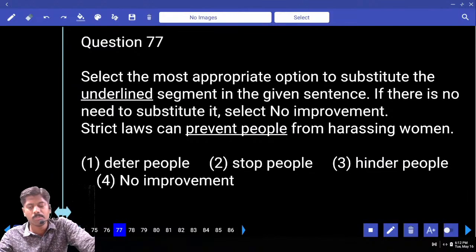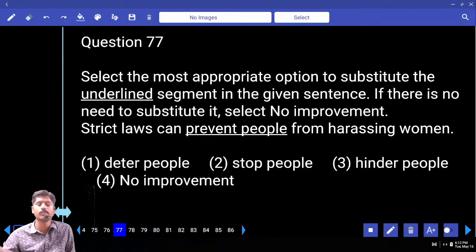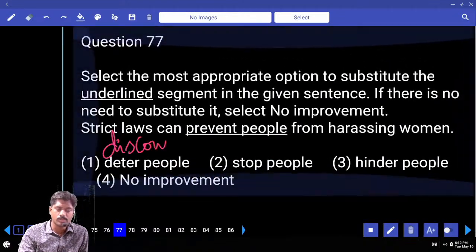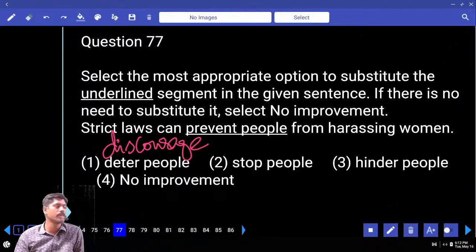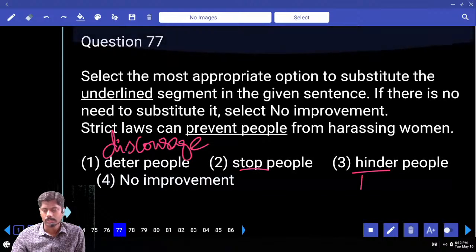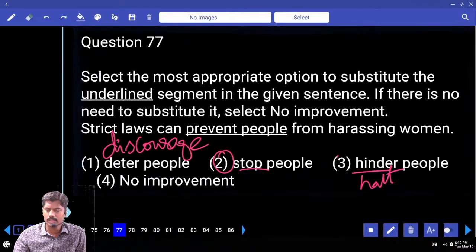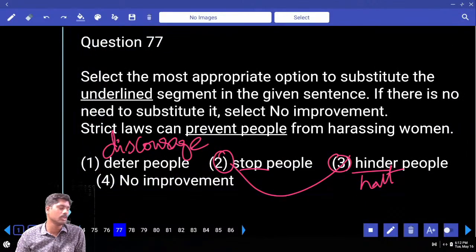Strict laws can prevent people from harassing women. If there are strict laws, what will they do? They will stop people from harassing women. Deter means discourage. The laws will discourage people from harassing. Stop people from harassing. Hinder, halt, stop, prevent. Answer 1, 2, 3, 4. Because second, third are almost similar. If you can take second, you can take third also. First option is the right answer. Deter people.